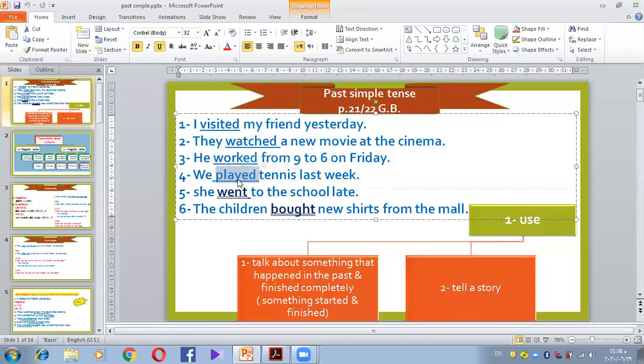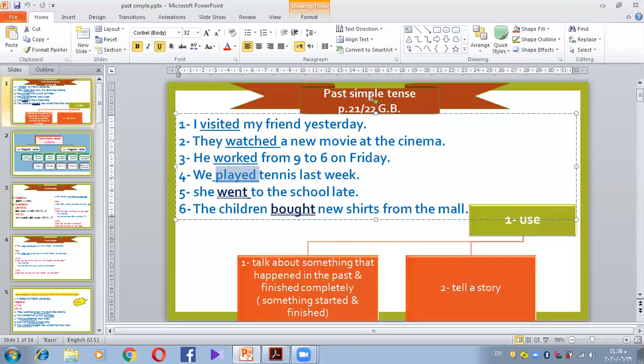Very good. Number 1, it's a main verb. We don't have a helping verb here. So it's a main verb and it's what? Ending in ed. Very good. So this is what is common between these sentences. In English, you can use a main verb, and this verb ends in ed. Past simple tense. Yes, this is the answer.